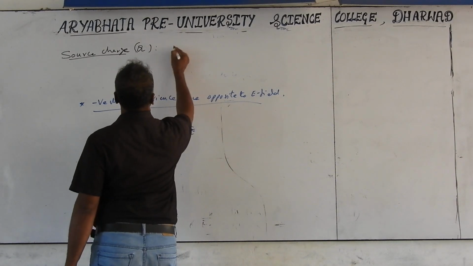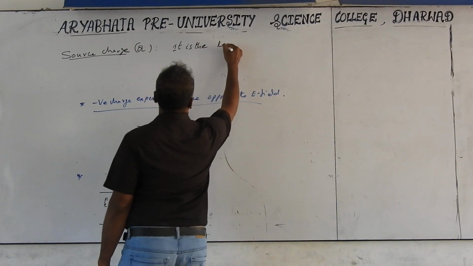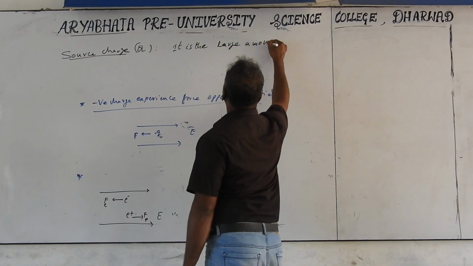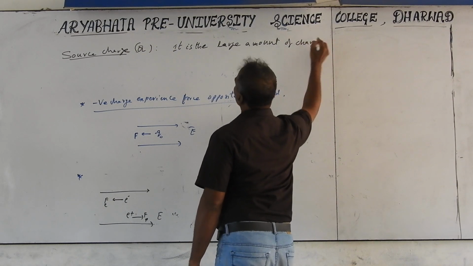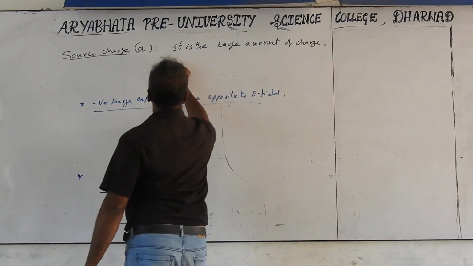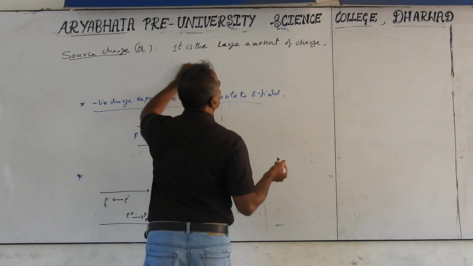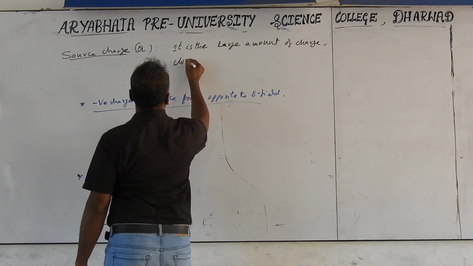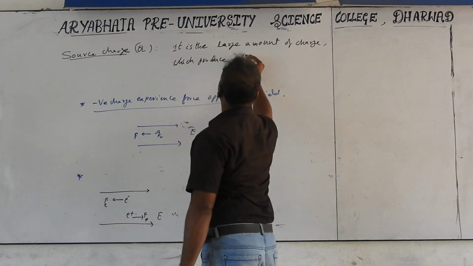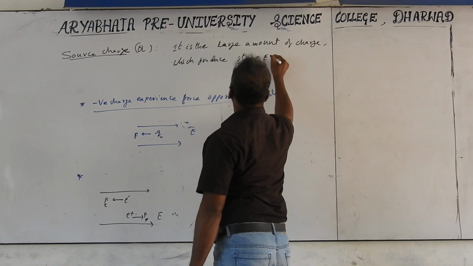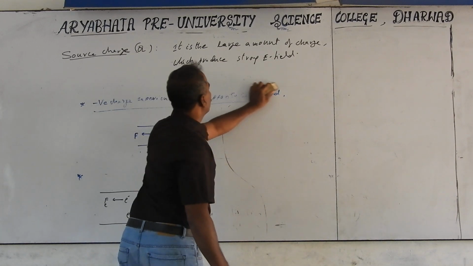Source charge, capital Q, is a large amount of charge which produces strong electric fields.